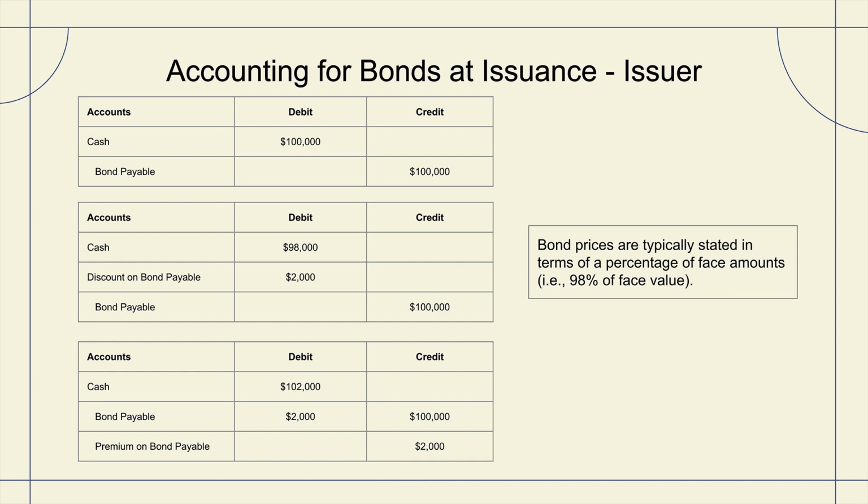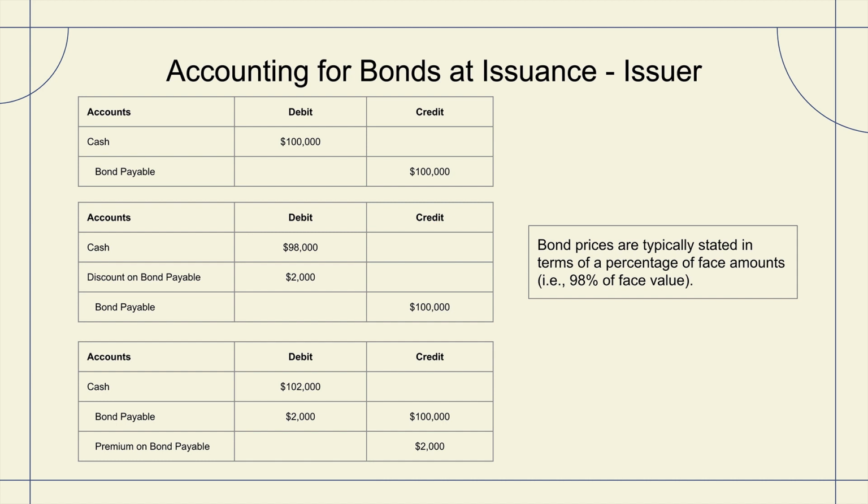Next, we'll move on to a bond that sells at a discount. This would be an illustration where our interest rate is less than what's being offered out in the marketplace. Know that bonds are typically stated in terms of percentages of their face value. We're assuming 98% of the face value of $100,000. Because our interest rate was less than what was being offered out to the market, we had to put our bond on sale or expect less. Therefore, when we went to market, we were only able to receive $98,000, and so we debit cash for $98,000.